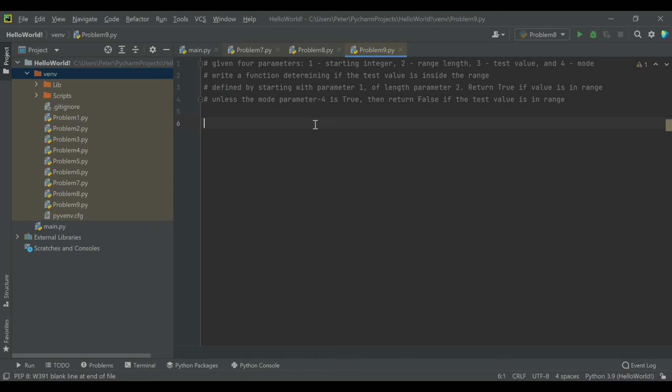So we're basically given the starting point and the length of a range, and then a value to test for whether or not it's inside the range. But then we have a mode where if it's false, we're checking if it's inside the range. But then if it's true, we're checking if it's outside the range. So you want to return true if mode is false and the test value is in the range, or if mode is true and the test value is outside of the range.